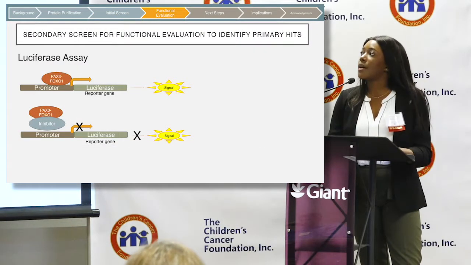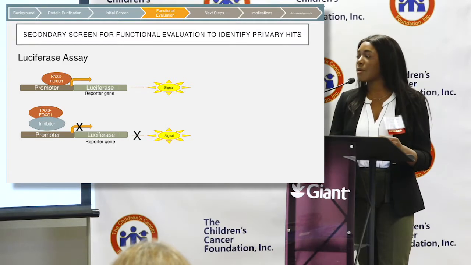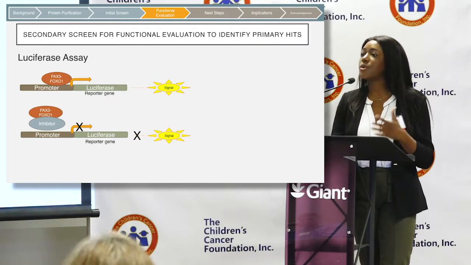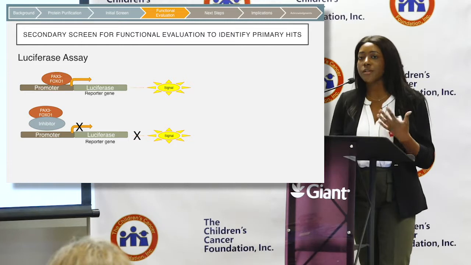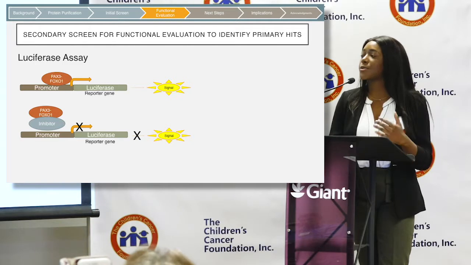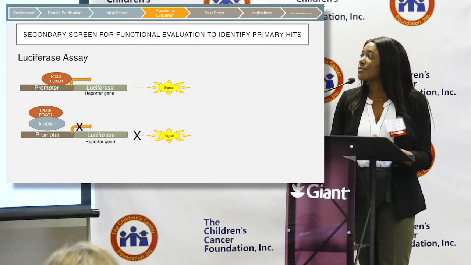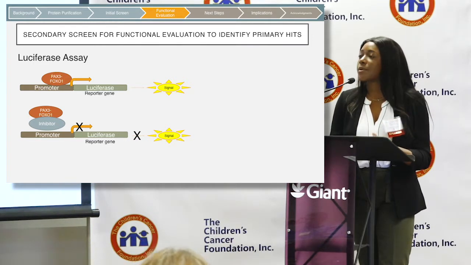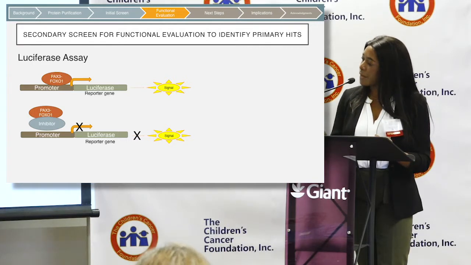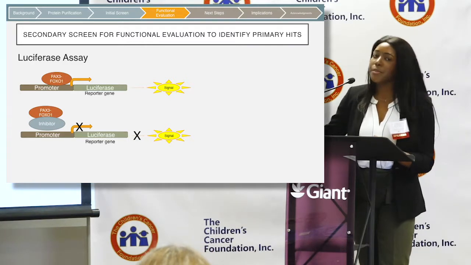So although a compound binds to paxifoxo-1, it may not affect its function, or it may be too toxic, or it may affect transcription non-specifically. So we needed to find a way to screen them to see which ones actually had a functional effect on paxifoxo-1. So we use a luciferase assay where we use a promoter construct that was responsive to paxifoxo-1 and then fuse that with the luciferase gene. So we were able to evaluate paxifoxo-1 activity by monitoring the luciferase expression, which we can do through a light signal. And the idea there is if the inhibitor binds to paxifoxo-1 and prevents it from binding to the promoter, then there will be a lower signal to look at.